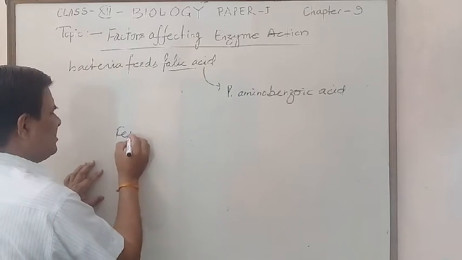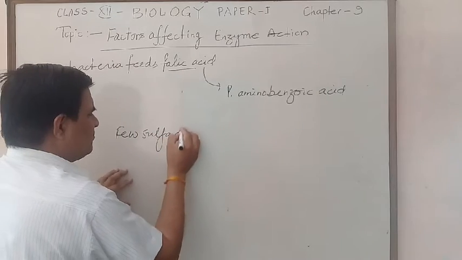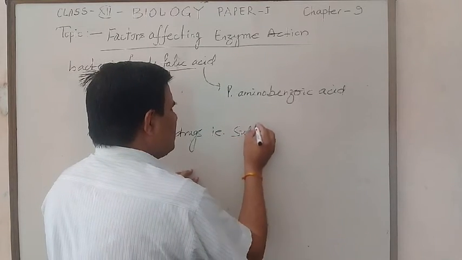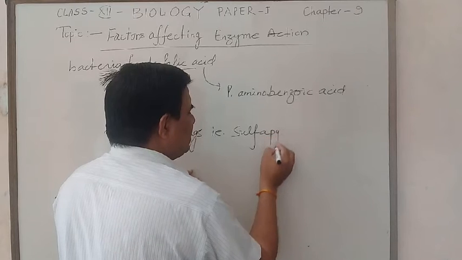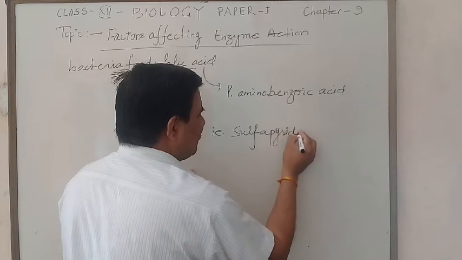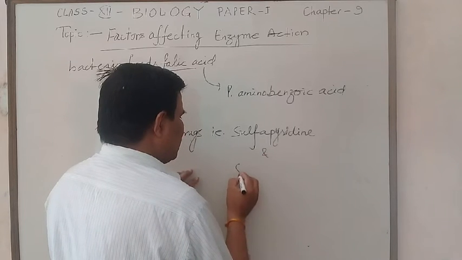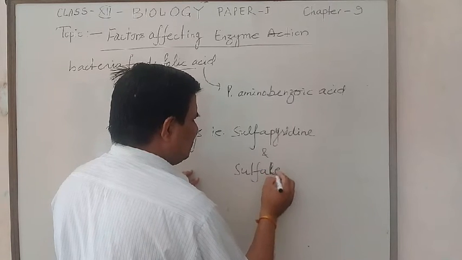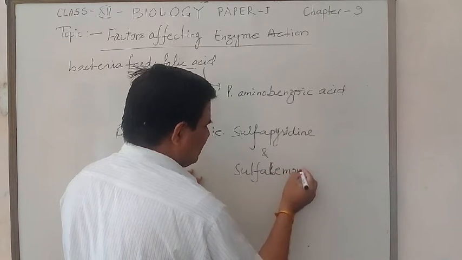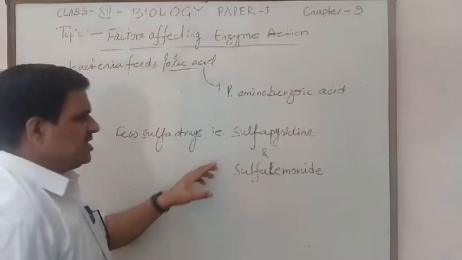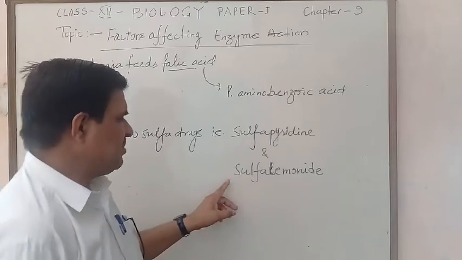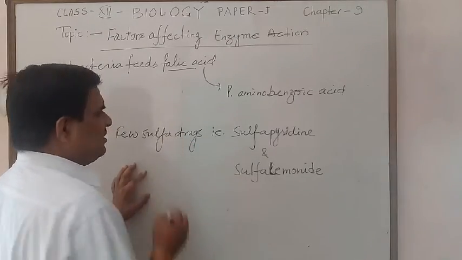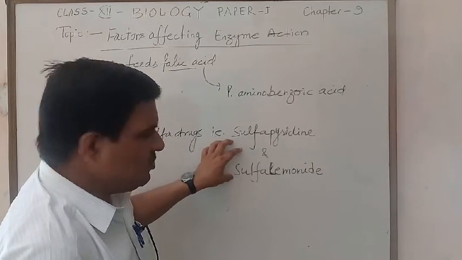A few sulfur drugs like sulfapyridine and sulfalimonide act as competitive inhibitors.